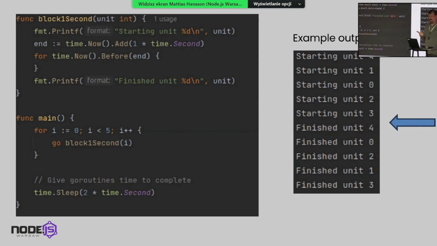While if we do it in Go, something completely different happens. When we start this program, we see that it's starting units 0 to 4, as you can see here, in a basically random order, because that's how the scheduler starts up the Go routines, because of the Go keyword. Then it takes about 1 second at this arrow here. And after that second, it finishes all of those Go routines. So even though we are munching, eating this CPU, the scheduler inside Go is still going between them and not blocking up everything, but trying to do the work that is to be done and schedule it fairly between them.